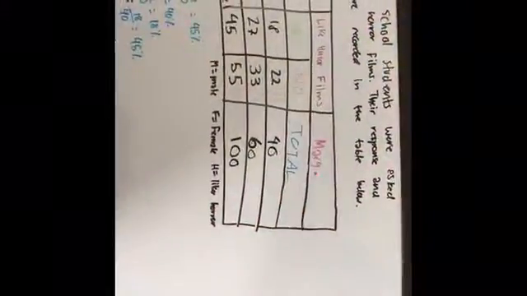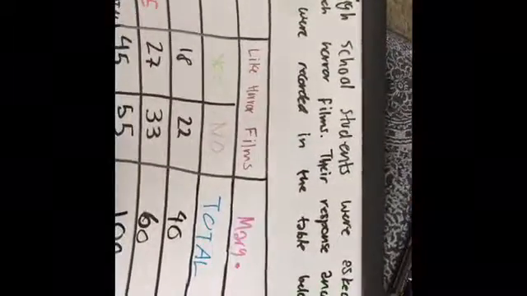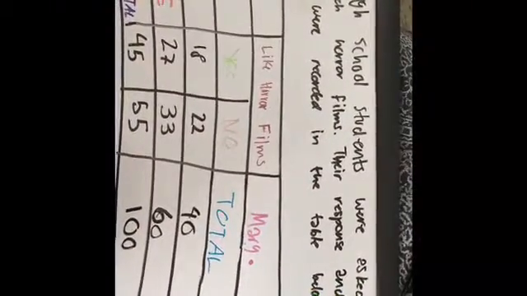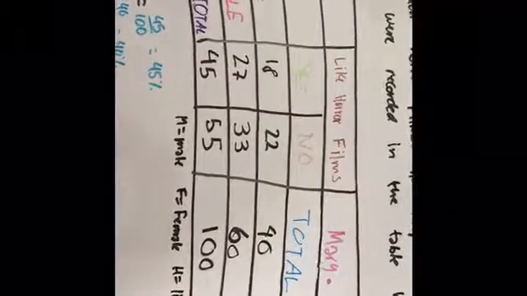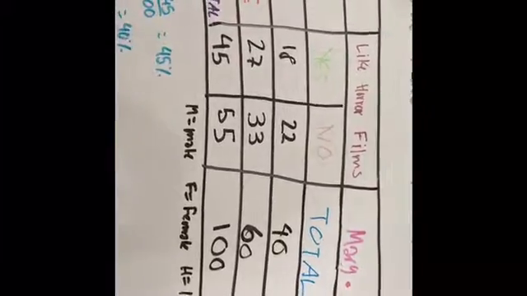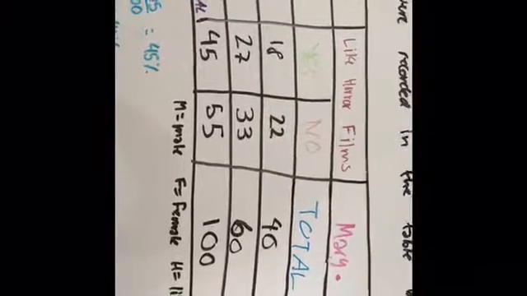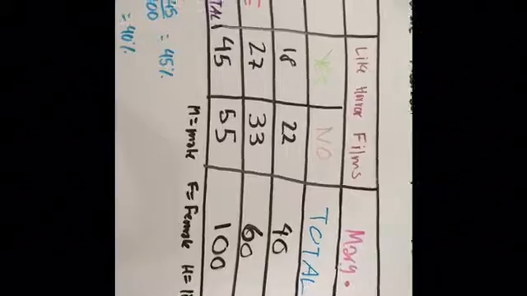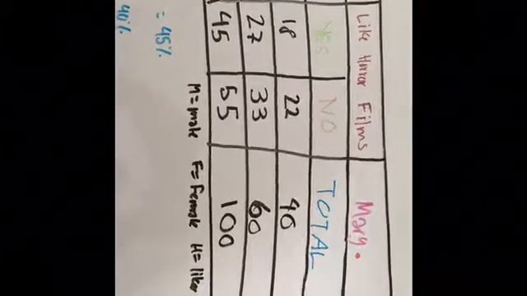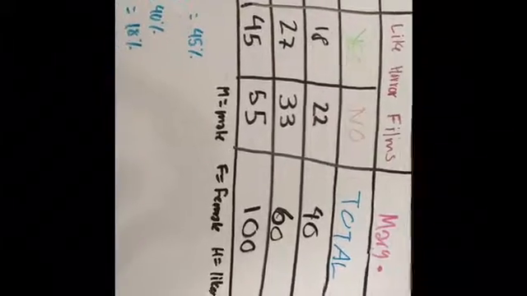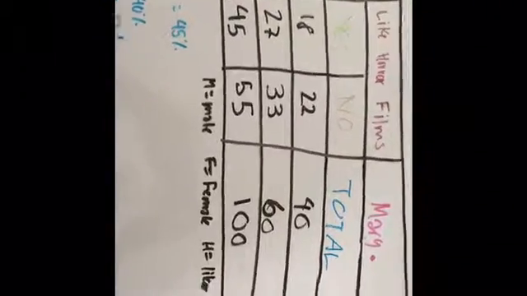Here's the two-way frequency table. 100 high school students were asked whether they like to watch horror films. Their response and gender were recorded in the table below. To get the totals, since there are 18 males that do like horror films and 22 that don't, you just add them across to get 40 and add them down as well. So 18 plus 27 is 45. You do the same thing: 22 plus 33 is 55, 27 plus 33 is 60. Totals, 40 plus 60 equals 100.